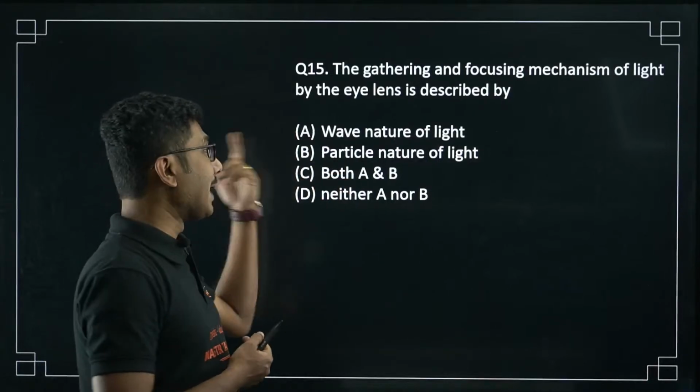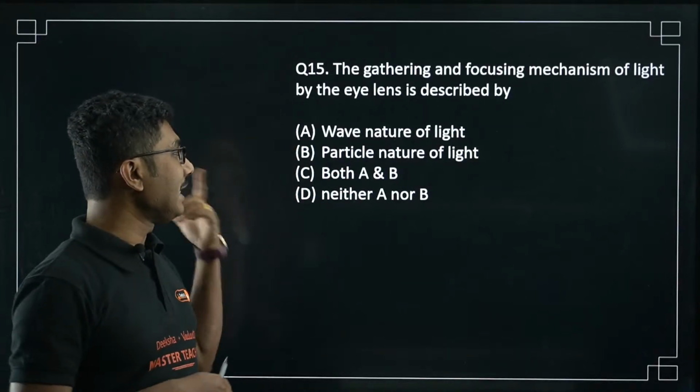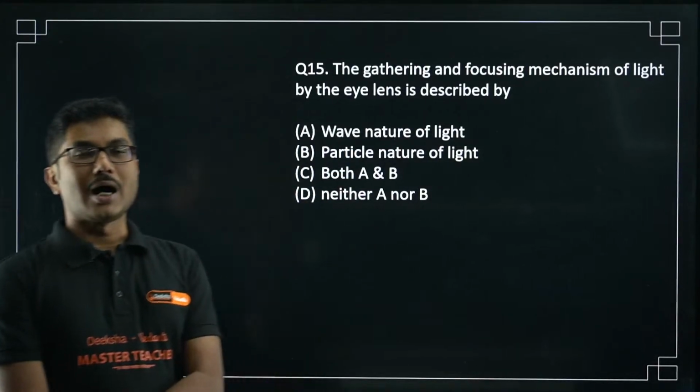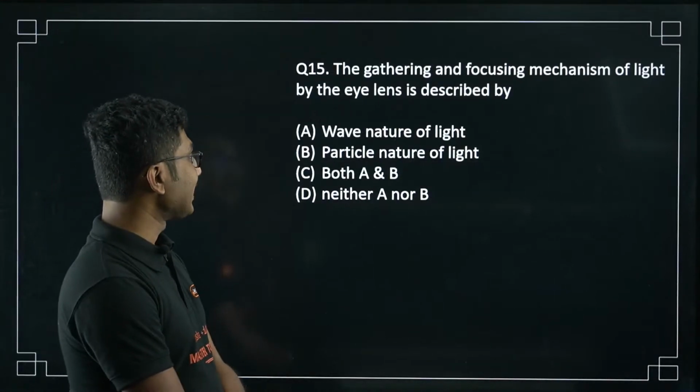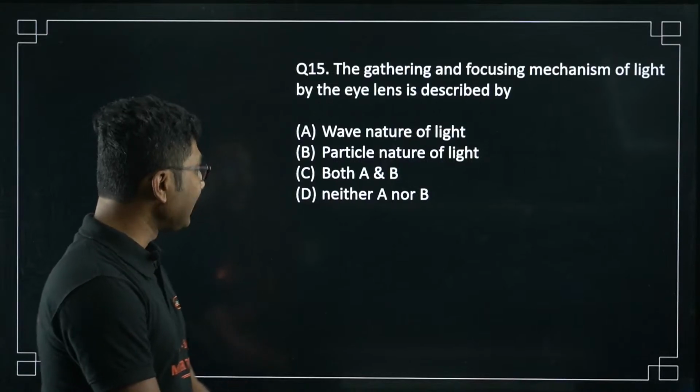Wave nature, particle nature, both A and B, neither A nor B. So how does it function? All types of answers I have received: 15A, 15B, 15C.